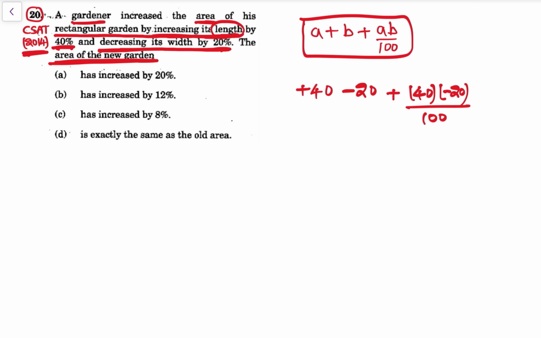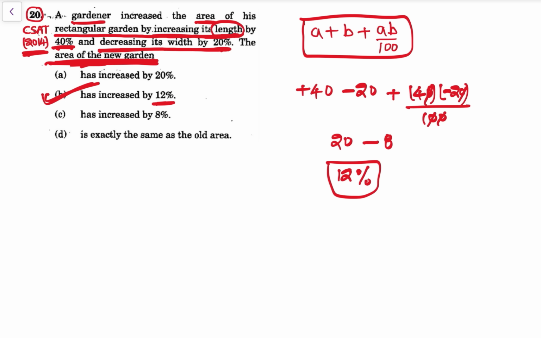So this is 40 minus 20 is 20. Then 40, see 0 0 cancel, 0 0 cancel. So this is 4 into minus 2, that is minus 8. So this is what? 12. 20 minus 8 is 12. So that is 12%. So the area of the new garden has increased by 12%. अगर इसी को, I can do the calculation by the normal method, which is time consuming. Simple AB method से we can easily get it. Now let's do next.